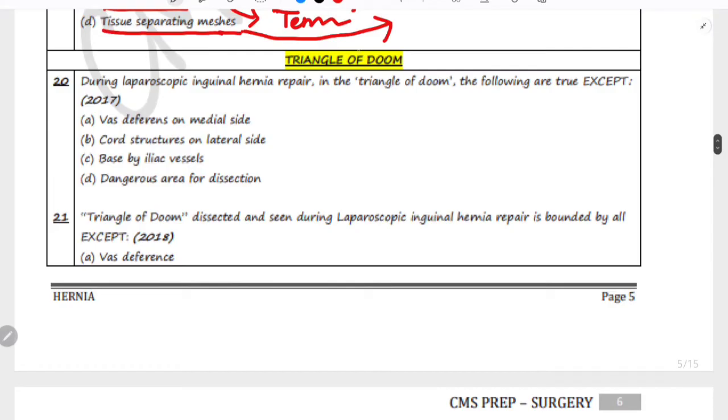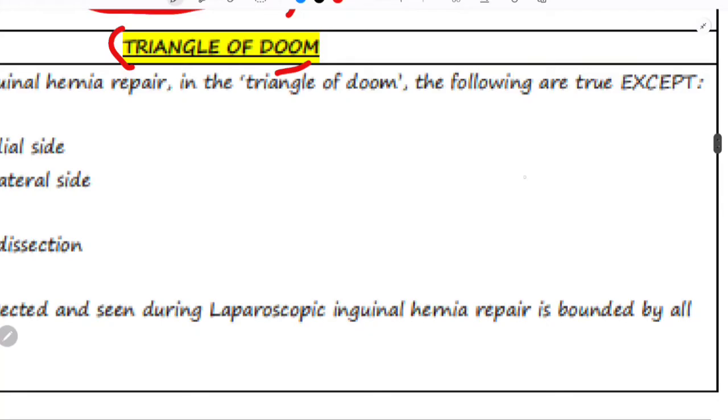Okay, so now let's move on to our next subtopic, that is triangle of doom. From triangle of doom, 3 questions have been asked. So first let me discuss what triangle of doom basically is. Triangle of doom is a structure which is visualized during laparoscopic surgery.